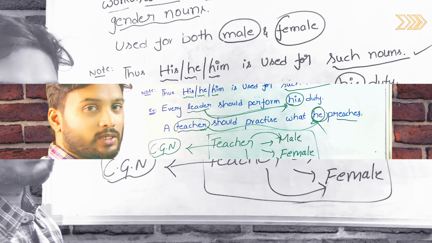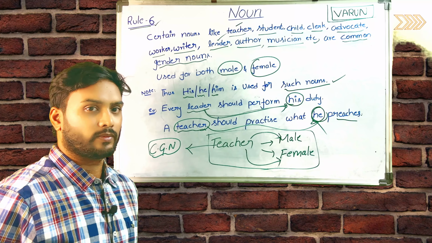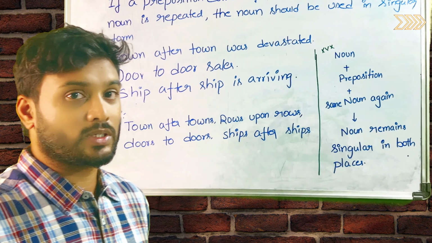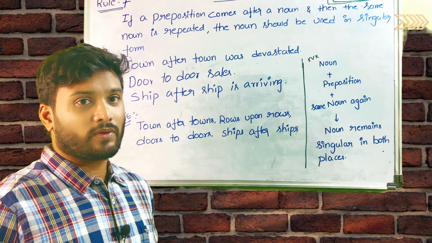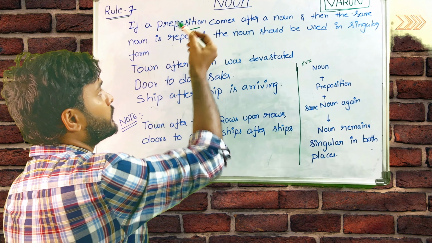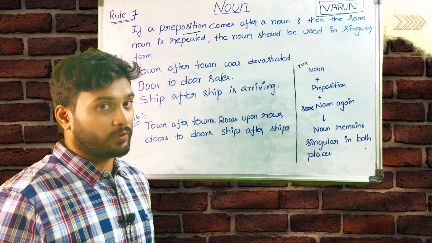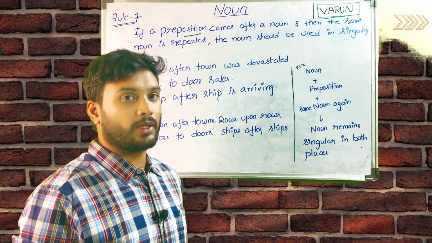Next, let's discuss the new rule, that is rule number 7. So here we will discuss the next rule, rule number 7. In rule number 7, the key role is played by the preposition. So what is a preposition? We will discuss the preposition in depth in further classes.